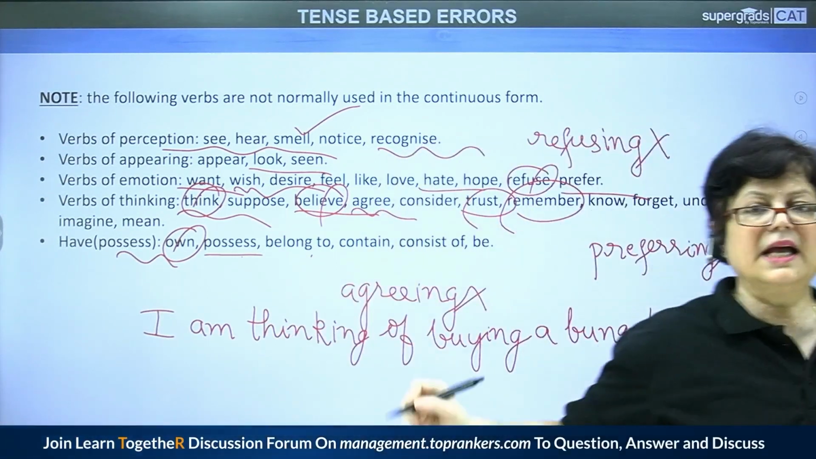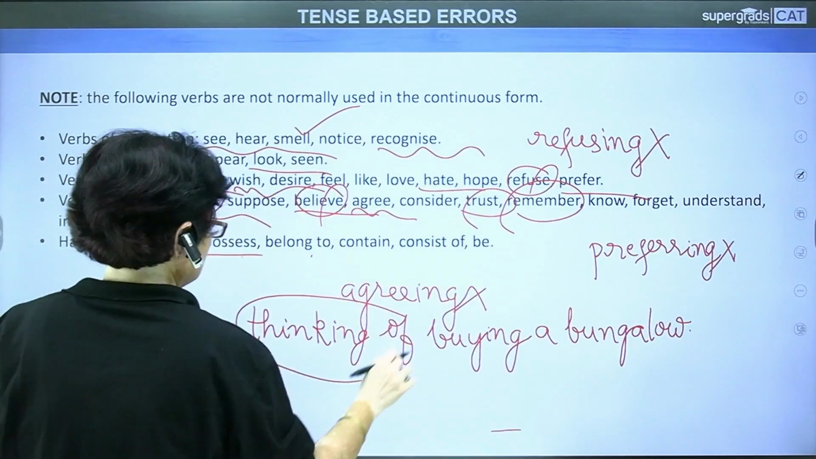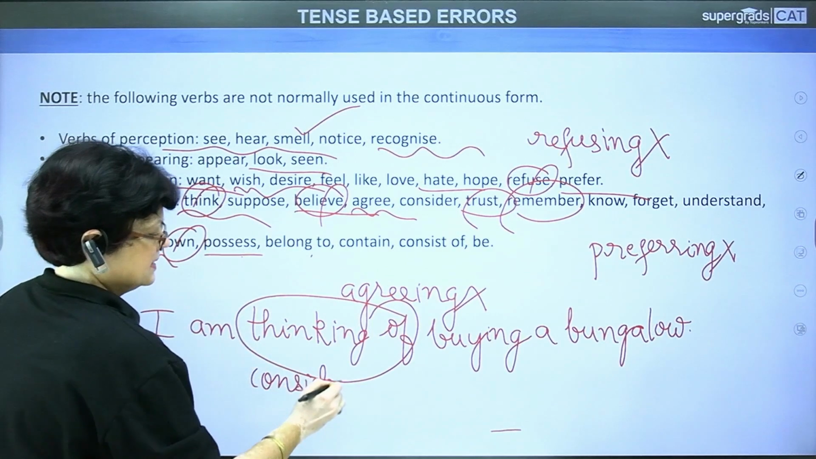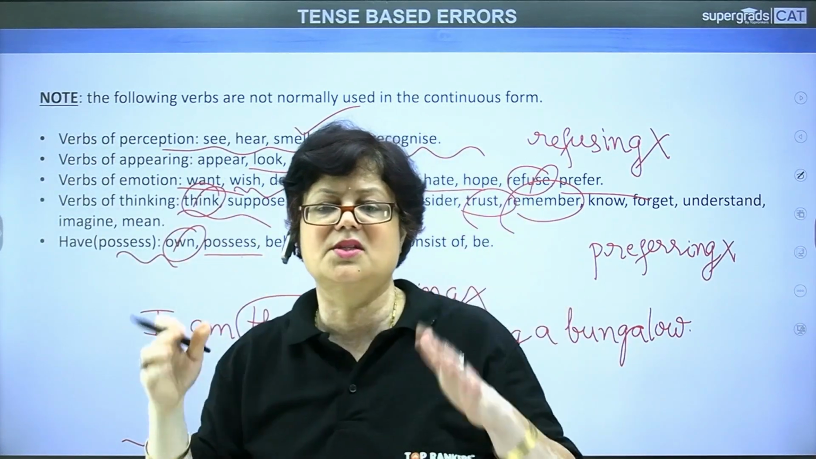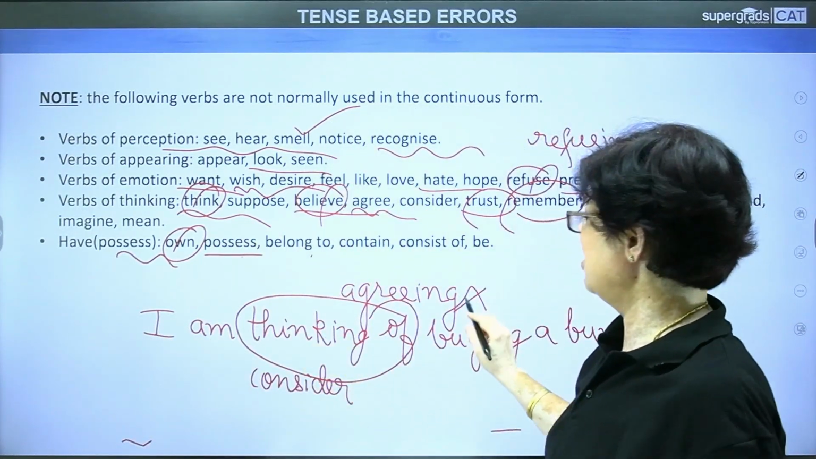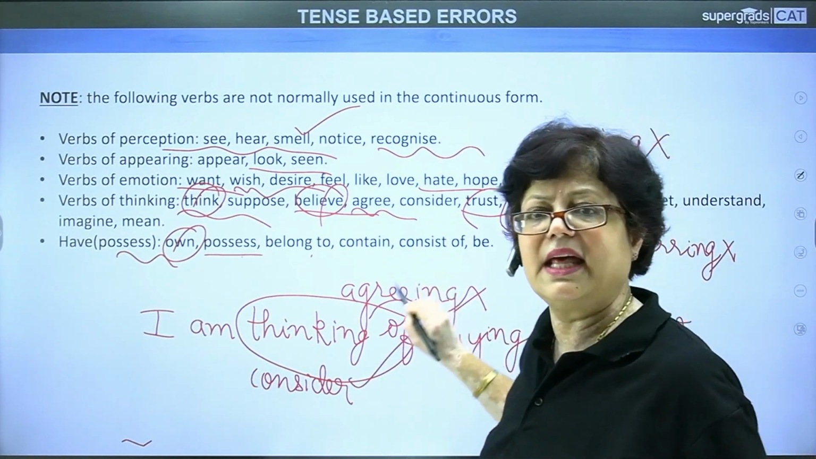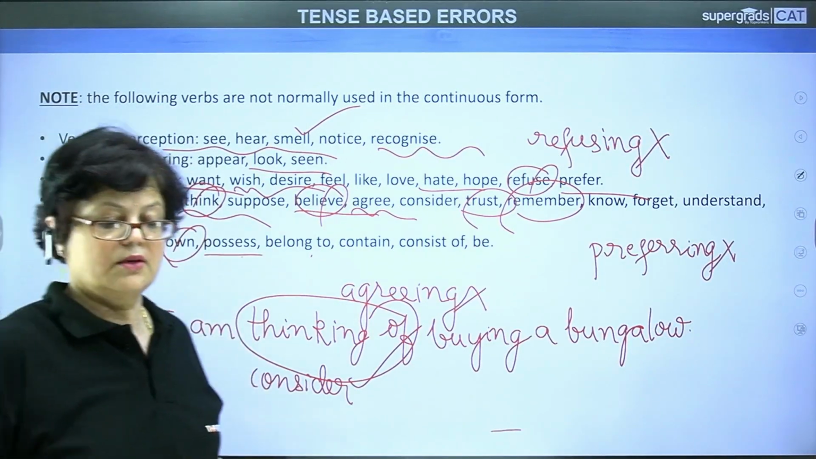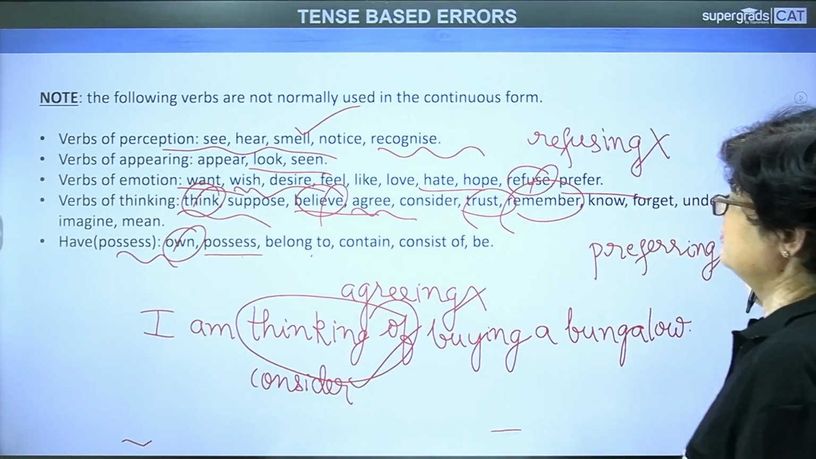If I say I am thinking of buying a bungalow, that means I am considering it. I consider buying a bungalow. It does not mean that my thought process is on just now. It means it has a different meaning. I am thinking of buying a bungalow means I am considering. See, it is a varied meaning. The connotation is totally different. Okay. So these are the verbs which are not to be used in the continuous form.